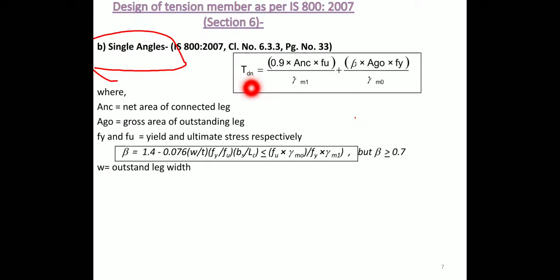For single angle section, the Tdn equation is equal to 0.9 times Anc into fu divided by gamma m1 plus beta into Ago into fy divided by gamma m0,